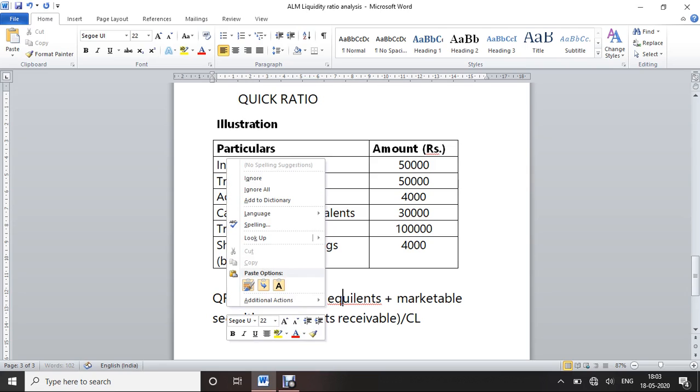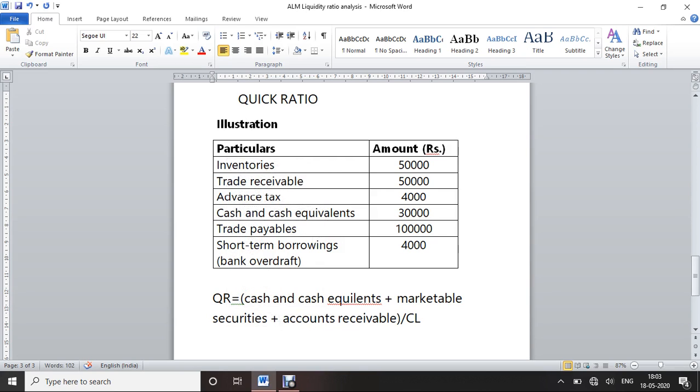The other formula: quick ratio equal to current assets, less the inventory and prepaid expenses, divided by current liabilities. I already said, if they give current assets, we have to subtract inventory and prepaid expenses.